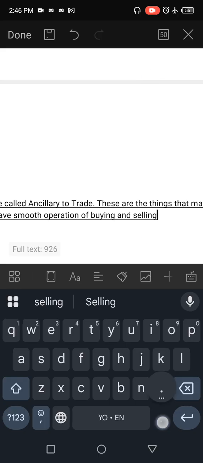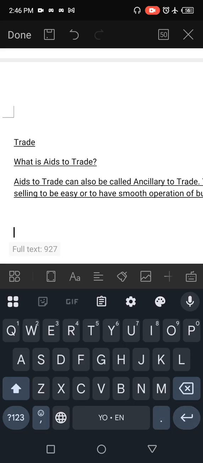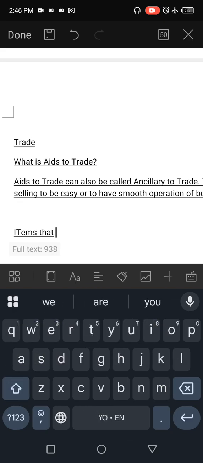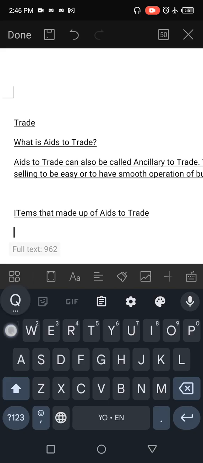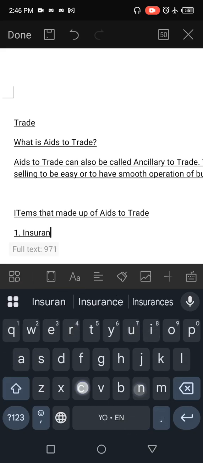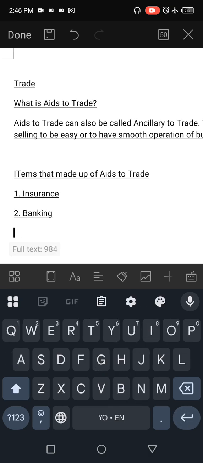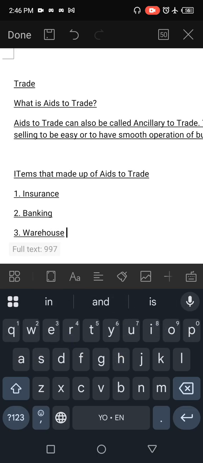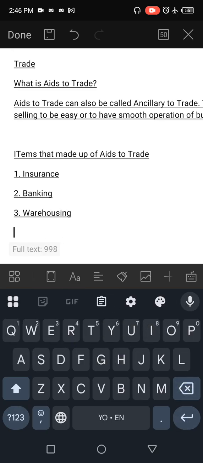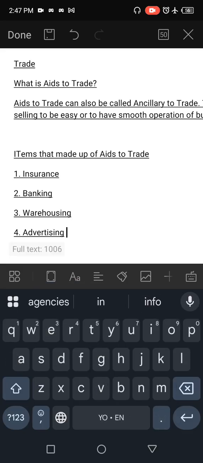Under this, there are some items that make up aids to trade. These items are: 1. Insurance. 2. Banking. 3. Warehousing. 4. Advertising.